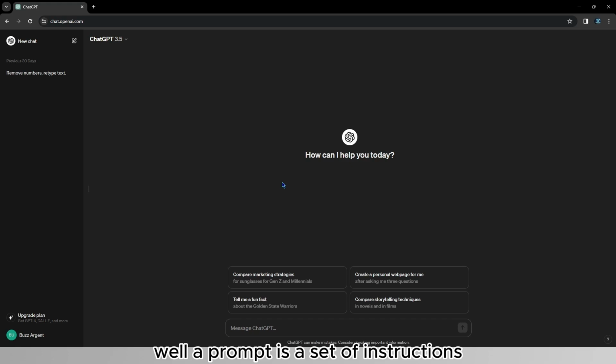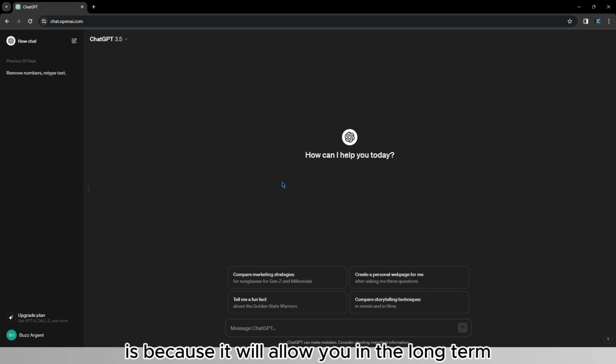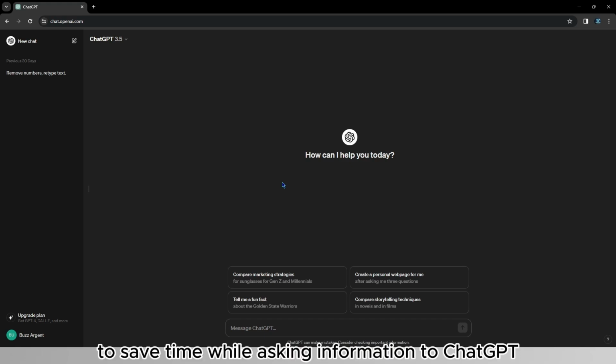Well, a prompt is a set of instructions, as we have said in the last lesson. Prompt engineering is making sure that our set of instructions improves every time. And to do this, we use a variety of techniques. And the main reason this is important is because it will allow you in the long term to save time while asking information to ChatGPT.